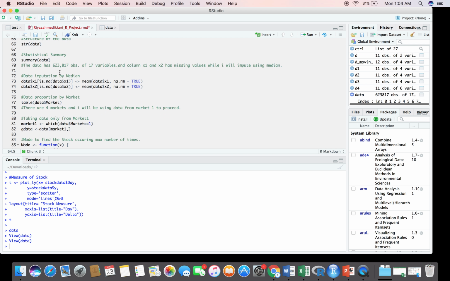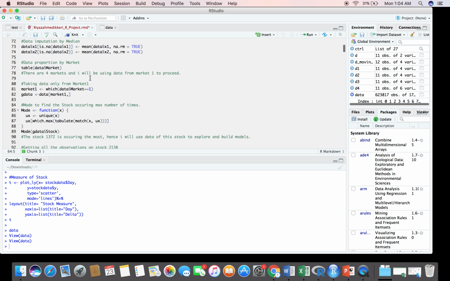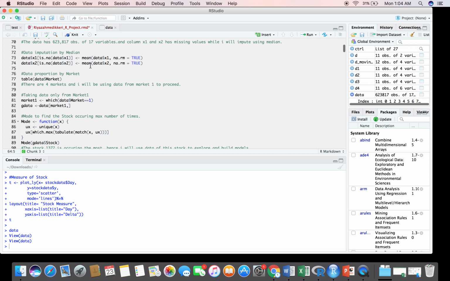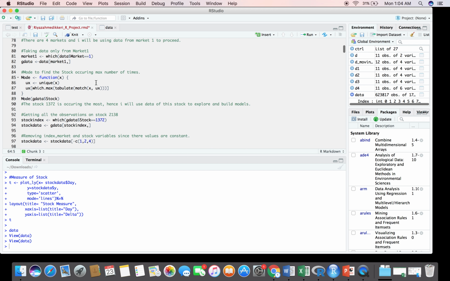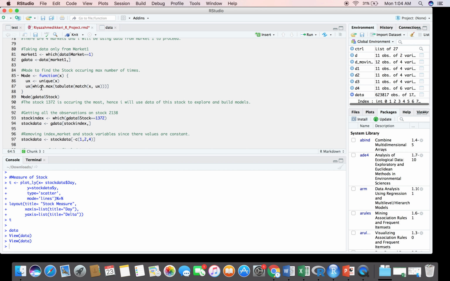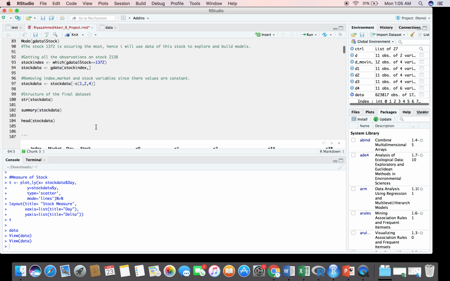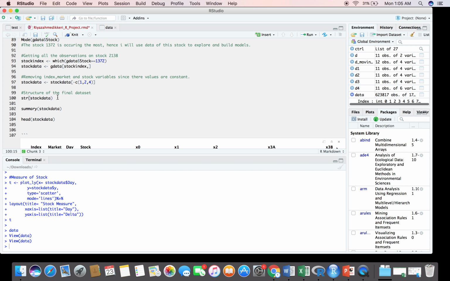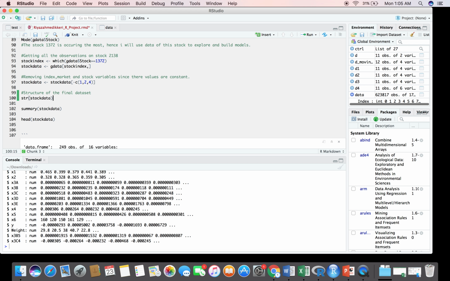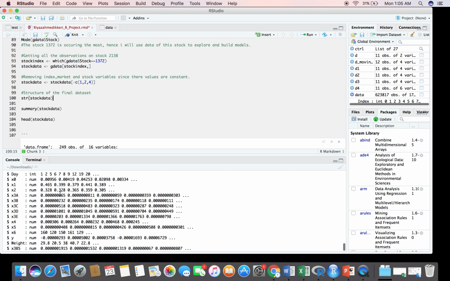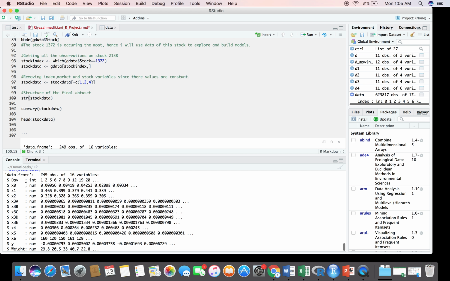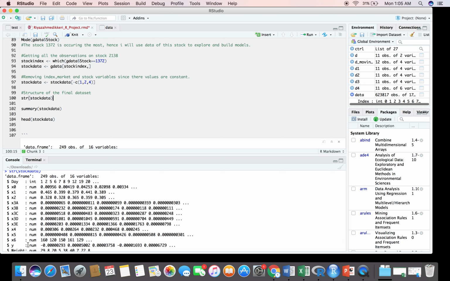So two of my features had missing values and I have imputed them using the mean. You can see here. And I created a mode function to calculate which of the stock is occurring the most, and I took that stock to continue with my data further. Here's what my final data set would look like: X0 to Y and weight. It has 249 observations with 16 variables.